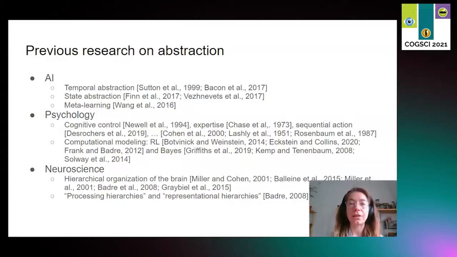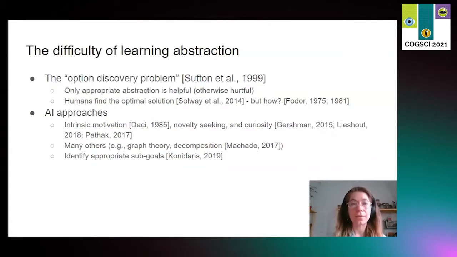in a representational hierarchy. Now, it is interesting that even though almost everyone seems to agree that we need hierarchy to solve complex problems, we still don't know how to get hierarchy. In AI, the problem of getting hierarchy has its own name, the option discovery problem, because options are multi-step actions, so the building blocks of temporal hierarchy. Fodor also called this problem the puzzle of concept acquisition.